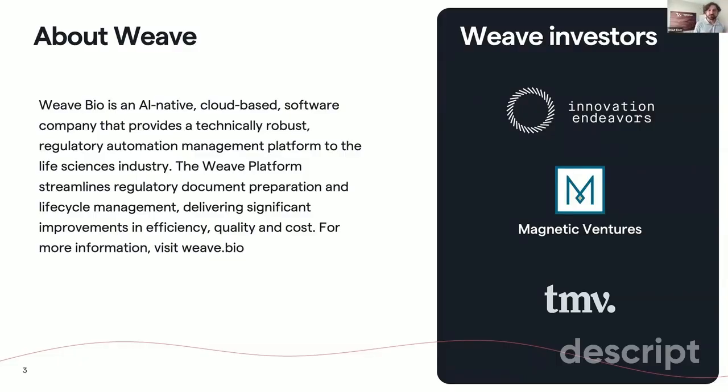Now we have these technologies, and we built a platform solution to streamline document preparation, lifecycle management, data management, and knowledge management. If you want to learn more about Weave, you can visit our website and reach out to us. We're happy to give more information.